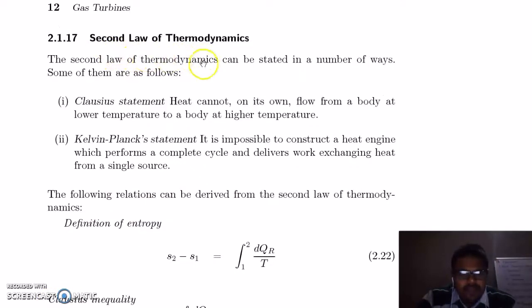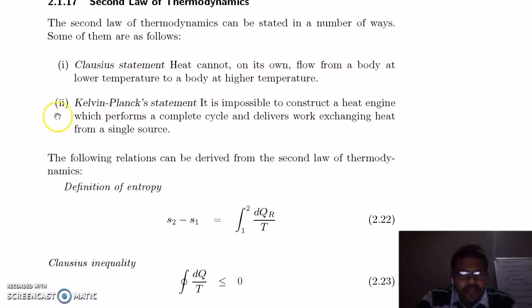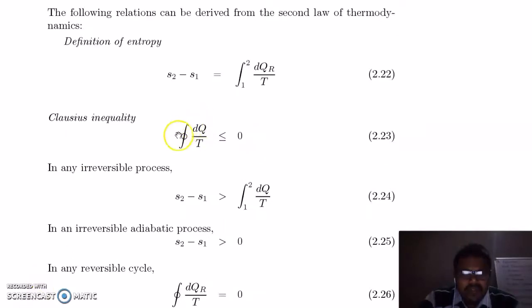Second law of thermodynamics. The second law of thermodynamics can be stated in a number of ways. Some of them are as follows. Clausius statement: heat cannot flow on its own from a body at lower temperature to a body at higher temperature. Kelvin-Planck statement: it is impossible to construct a heat engine which performs a complete cycle and delivers work exchanging heat from a single source. So this is your Clausius inequality.